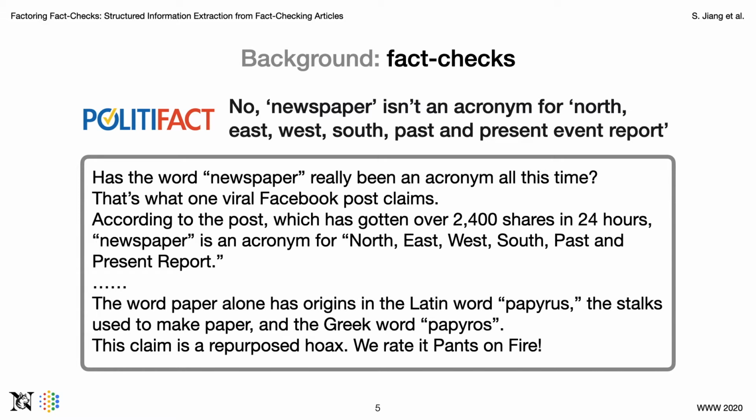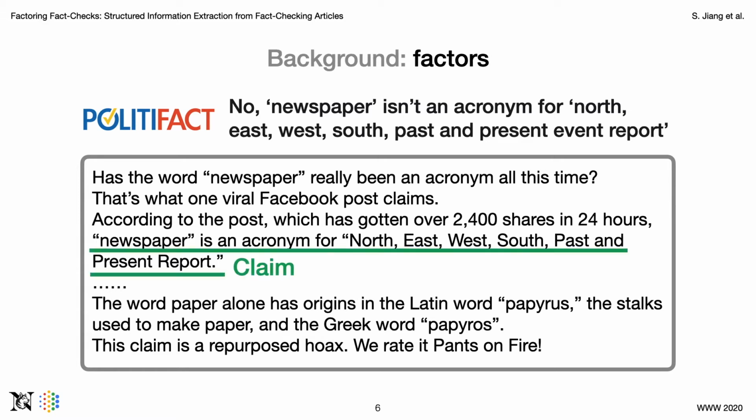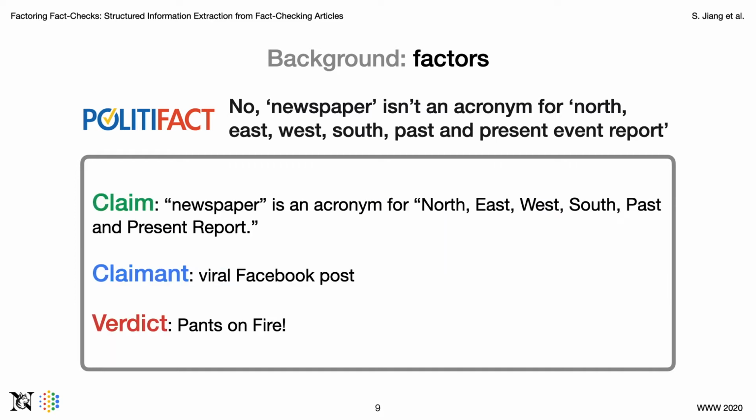In fact checks, there are three important what we call factors that summarize the main message of the fact check. The first is a claim. In this case, the claim is newspaper is an acronym for something. The second is a claimant, which is a person or organization who made the claim. In this case, a viral Facebook post. And the last one is a verdict, which is the rating of veracity of the claim. In this case, it's rated as pants on fire, which is the lowest rating of veracity given by PolitiFact. With these three factors identified, we can summarize the key information of the fact check.